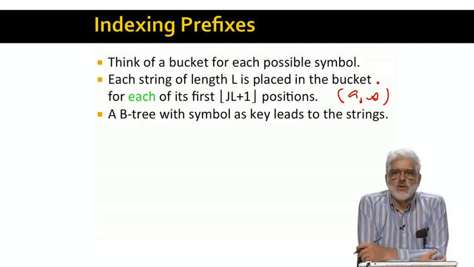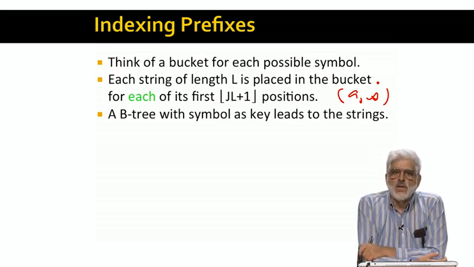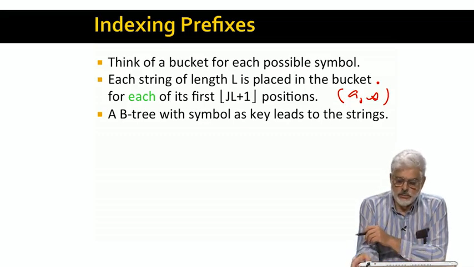We might store pointers to the string S rather than a copy of S itself, but that's a tricky implementation issue. Storing the strings themselves makes it more efficient to examine all the strings with a given symbol A without a lot of disk accesses, but on the other hand, storing pointers to a single copy of S will save space.